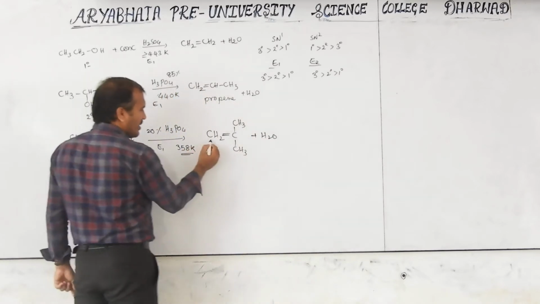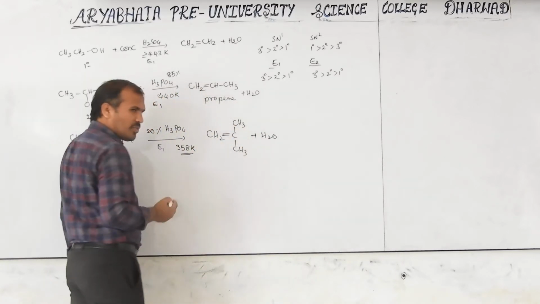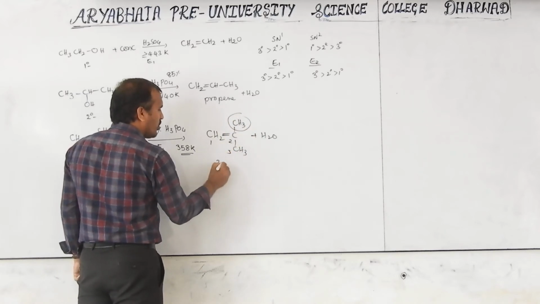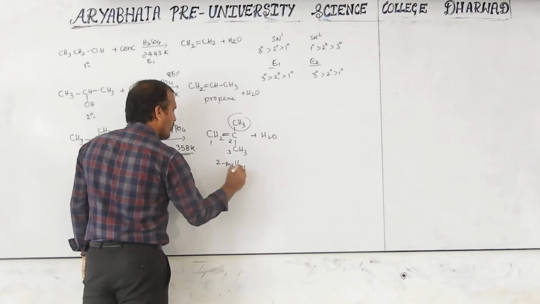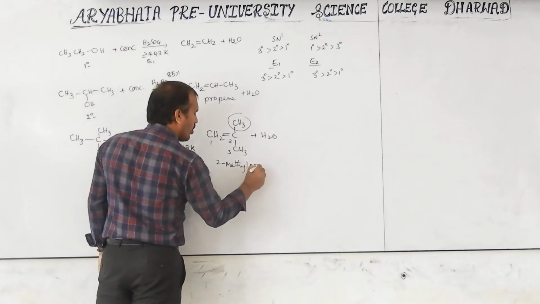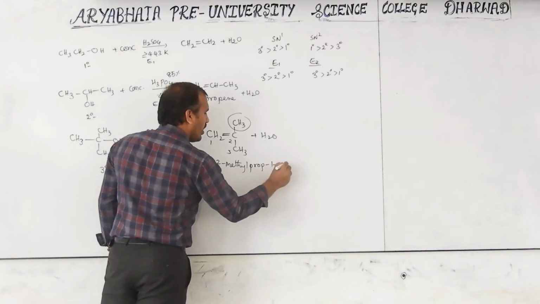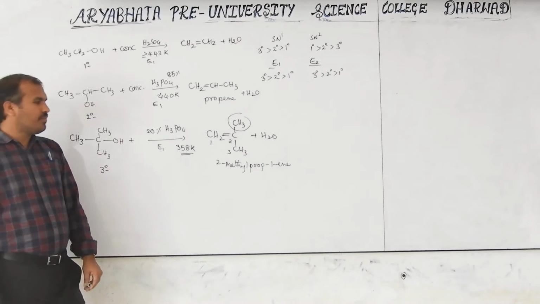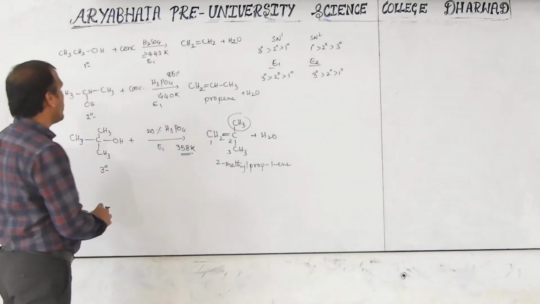Now this is the main chain and this is a substituent. Numbering 1, 2, 3, then 2-methyl: the second position has a methyl, so 2-methyl prop-1-ene, with the ene at the first position. Okay, so this is an elimination reaction.